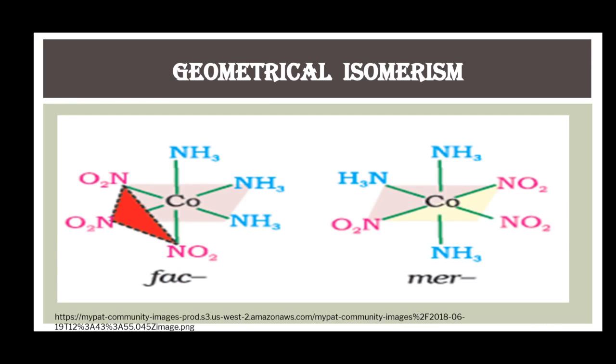This is another example of such type. This complex is of cobalt, triamine, trinitrocobalt. In this complex, the 3 nitrogen atoms of the nitro groups are present on the triangular face here, making the facial isomer, whereas in this isomer the 3 nitrogen atoms are present on the same triangular face of the octahedron.